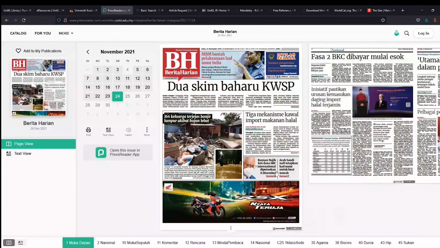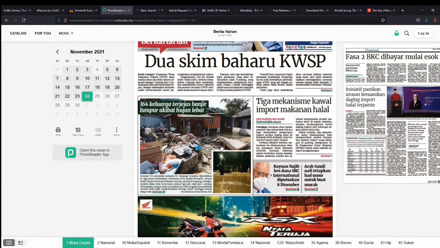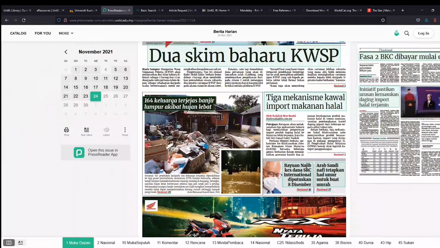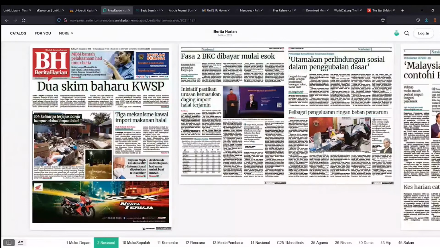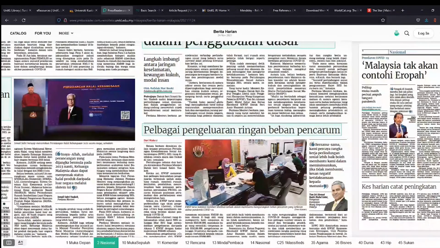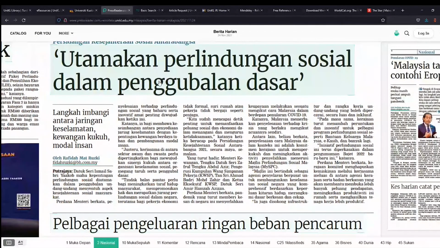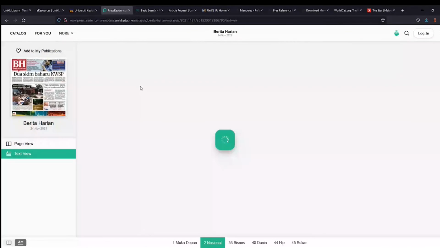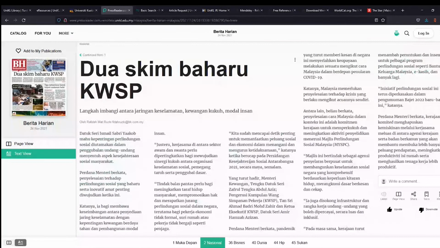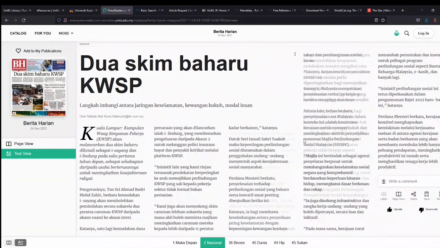So you can see these are the articles that you can read. You can use your mouse scroll to make it bigger and smaller, and there is an article that you can read easily from here. And if you want to read a particular article, you just click on the title to read it in HTML format. Okay, and you can click back to return.